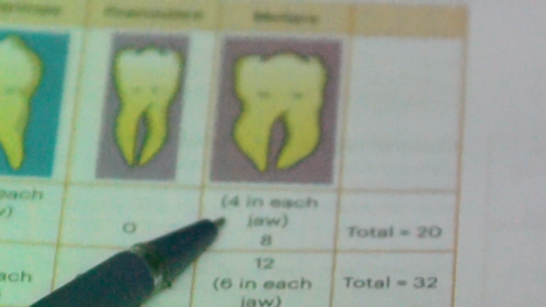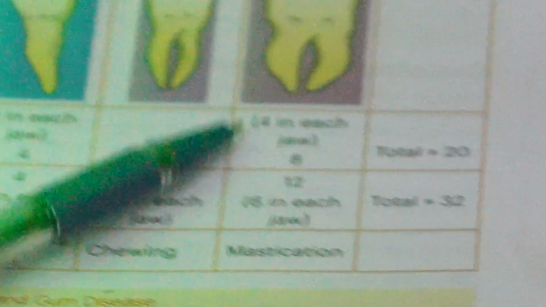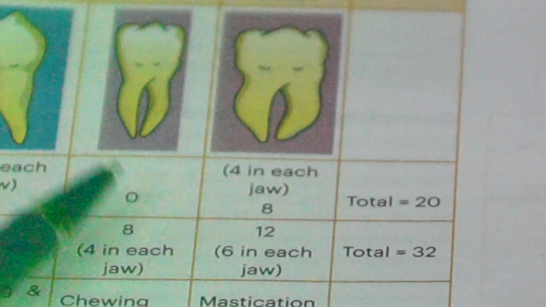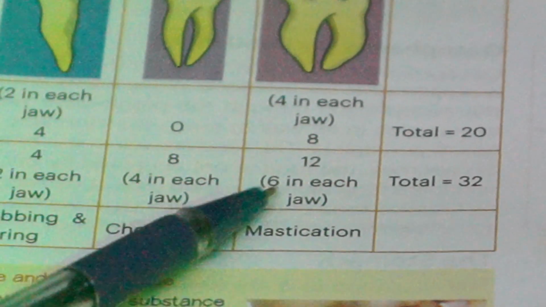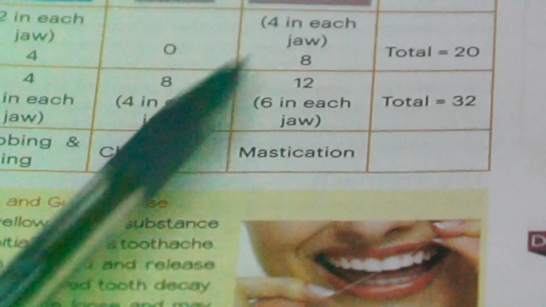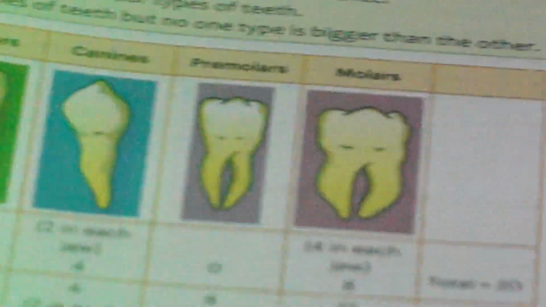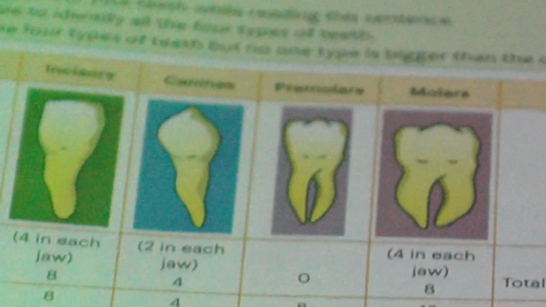And the last one is molars, 4 in each jaw during childhood or the milk teeth, and 12, that is 6 in each jaw, in permanent teeth. Total 32 teeth: 8, 4, 8, 12. The function of this one is mastication, complete chewing and grinding of the food.